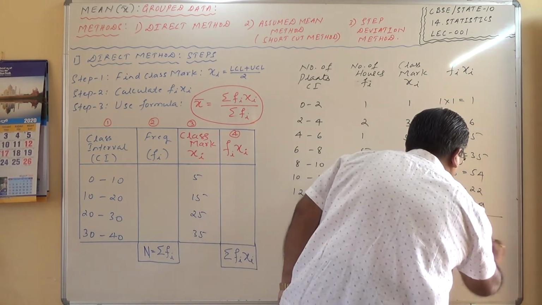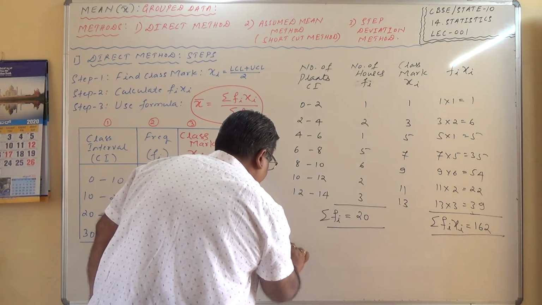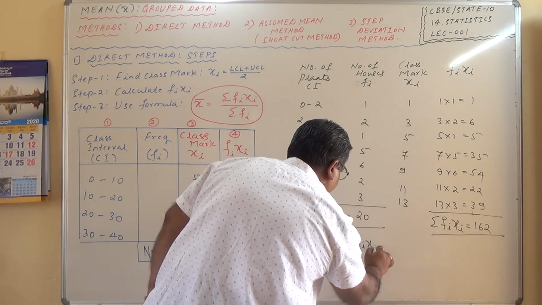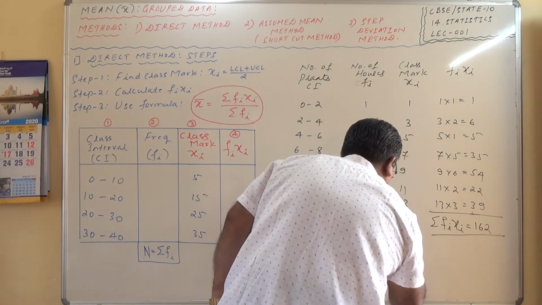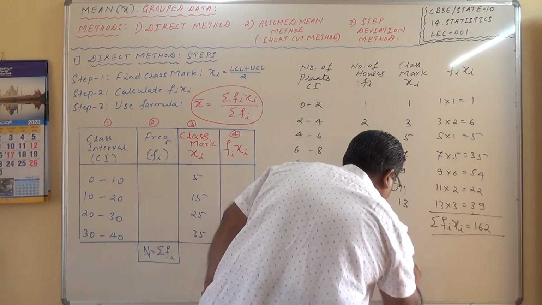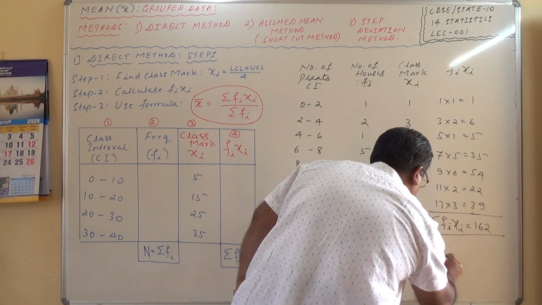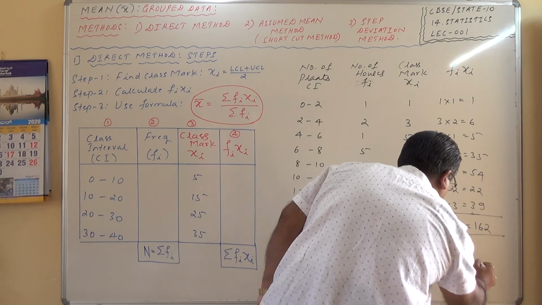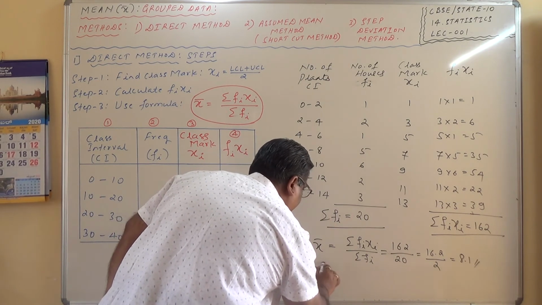So we have got sigma fi xi and sigma fi. So by using the formula, mean x bar is equal to sigma fi xi divided by sigma fi, which equals 162 divided by 20, which is equal to 16.2 divided by 2, which is equal to 8.1. Check the answer, 8.1. So therefore finally x bar is equal to 8.1.